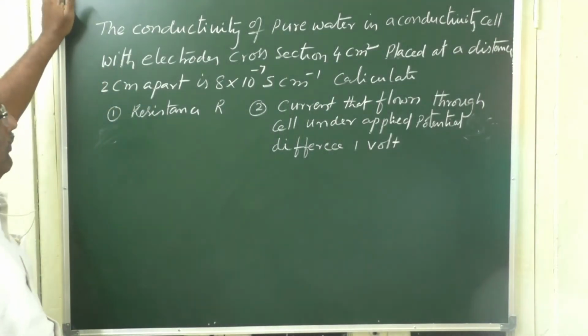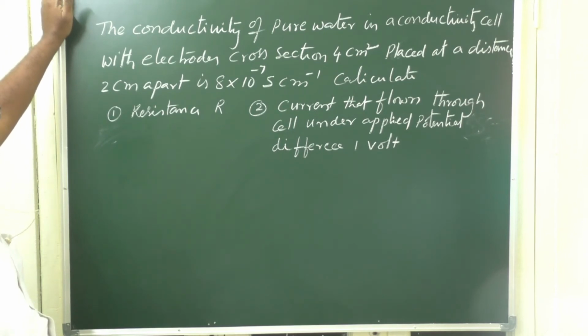The conductivity of pure water in a conducting cell with electrode cross section 4 centimeter square placed at a distance 2 centimeters apart is 8 × 10^-7 Siemens per centimeter. Calculate the resistance and the current that flows through the cell under the applied potential difference of 1 volt. How to calculate resistance?